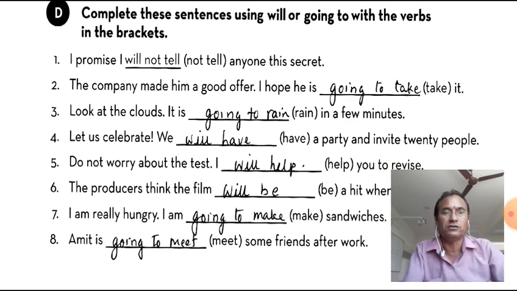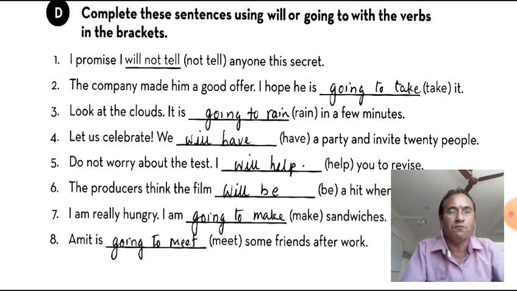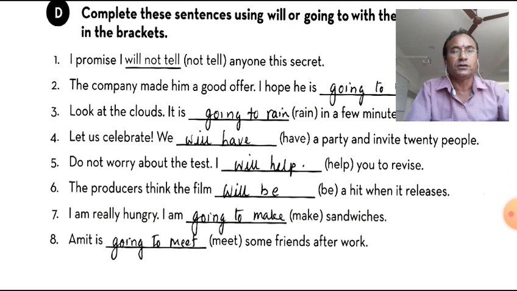Let's celebrate. We will have a party and invite 20 people. Now, fifth one. Do not worry about the test. I will help you to revise. Here you are promising that I will help you. Don't worry. That's why we have used that.